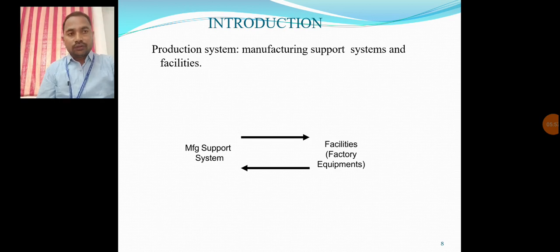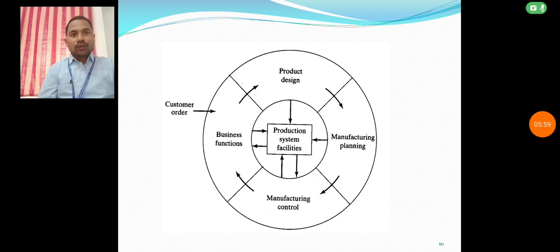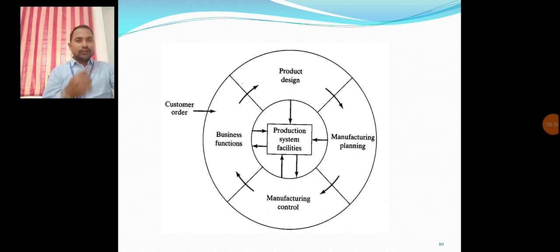Next is the flowchart of the manufacturing support system. In this flowchart, we are considering four categories.